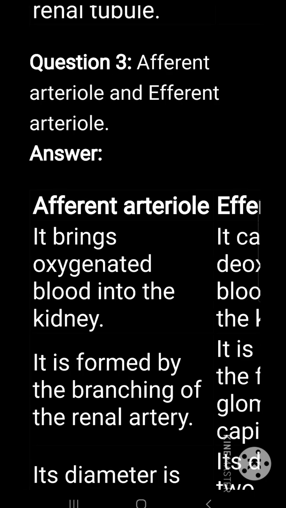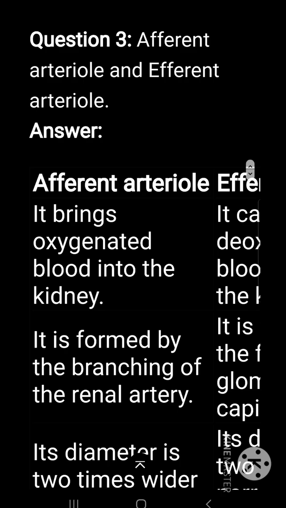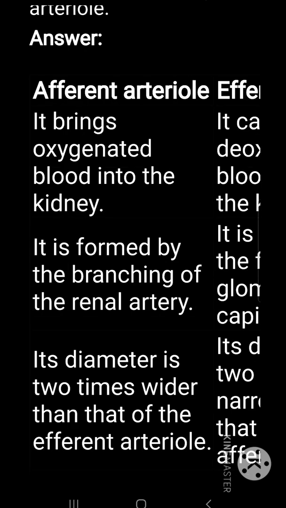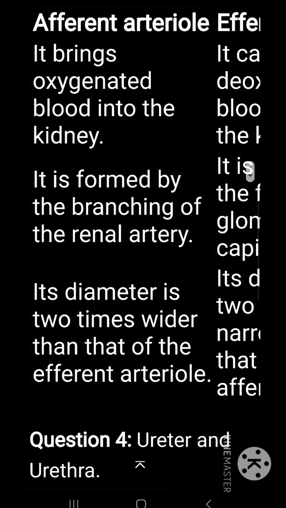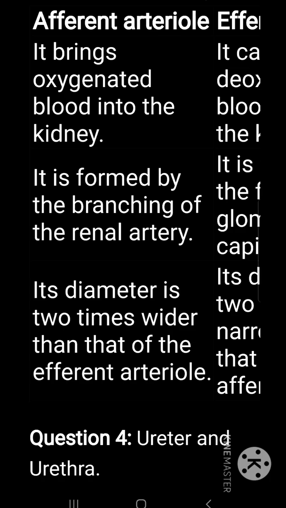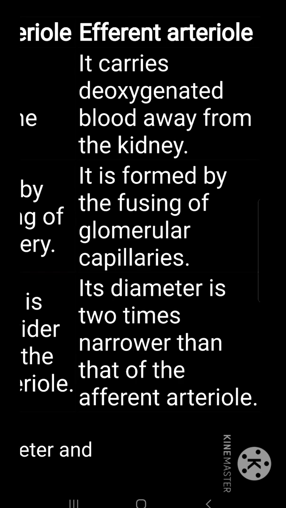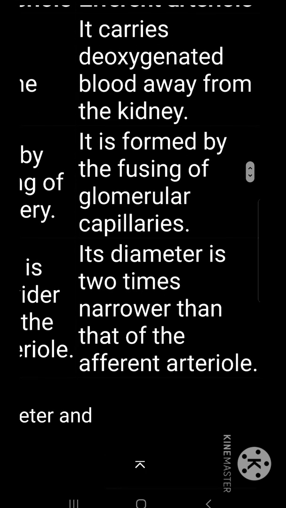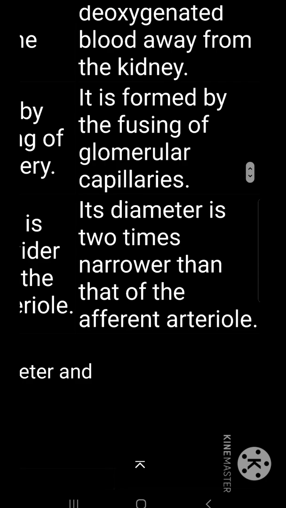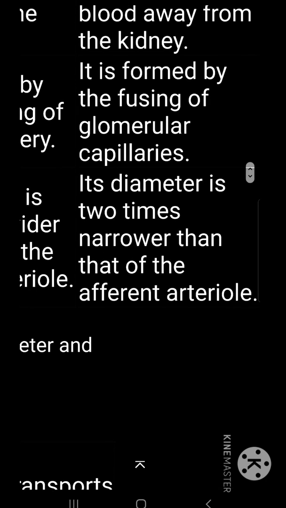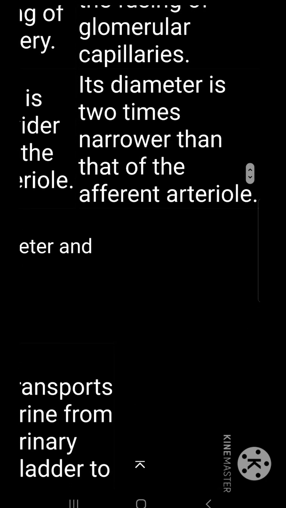Differentiate between afferent arteriole and efferent arteriole. Afferent arteriole: it brings oxygenated blood into the kidney. It is formed by the branching of the renal artery. Its diameter is two times wider than that of the efferent arteriole. Efferent arteriole: it carries deoxygenated blood away from the kidney. It is formed by the fusing of glomerular capillaries. Its diameter is two times narrower than that of the afferent arteriole.